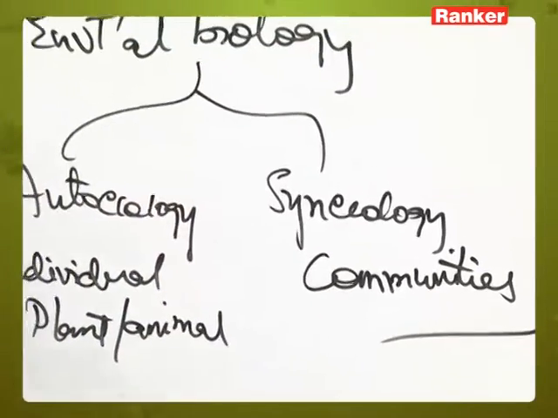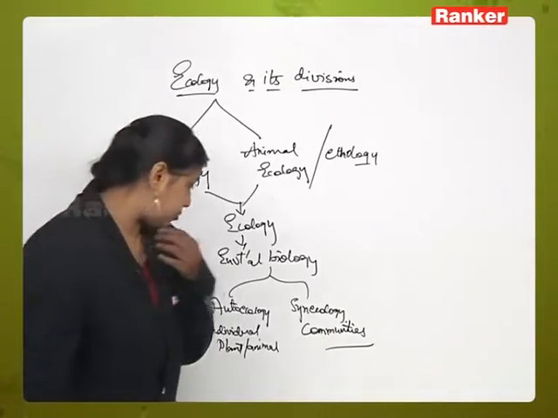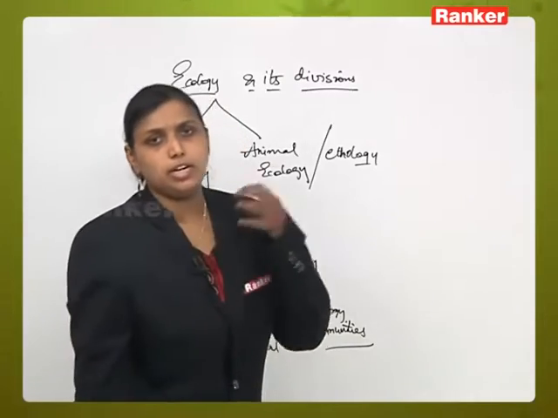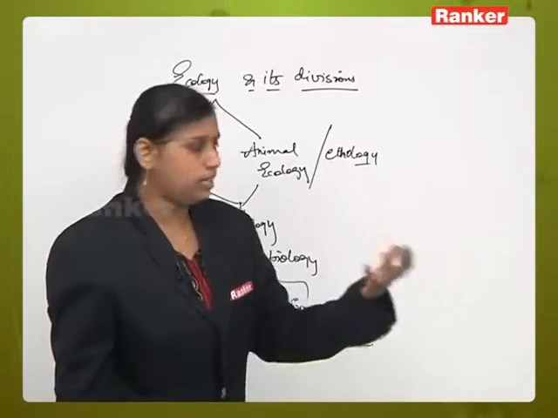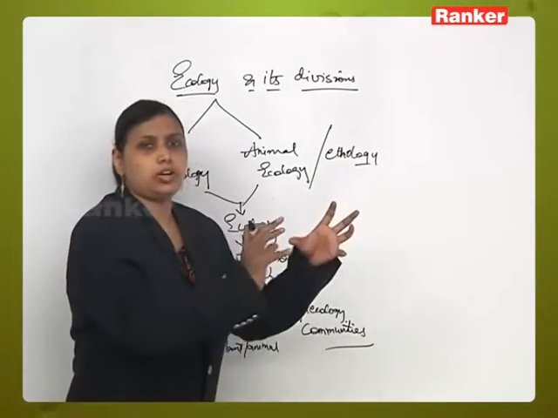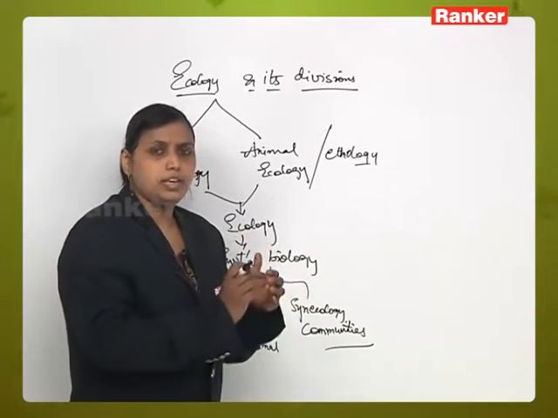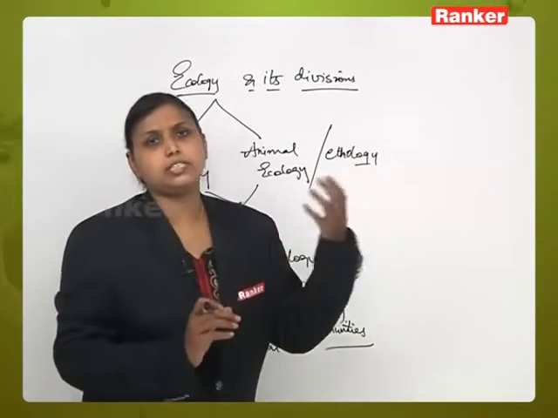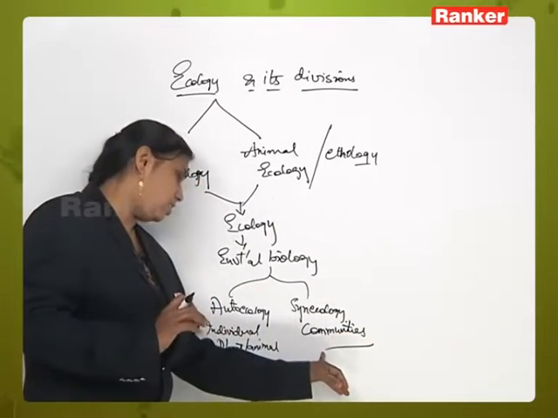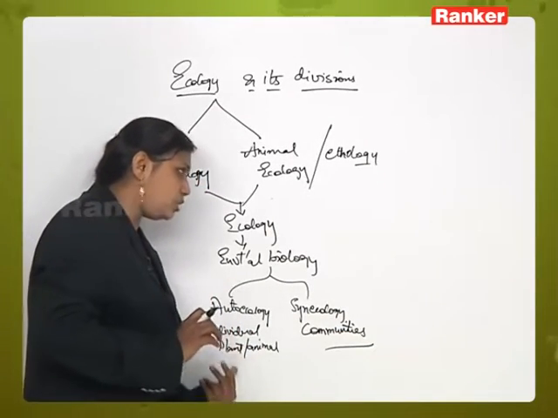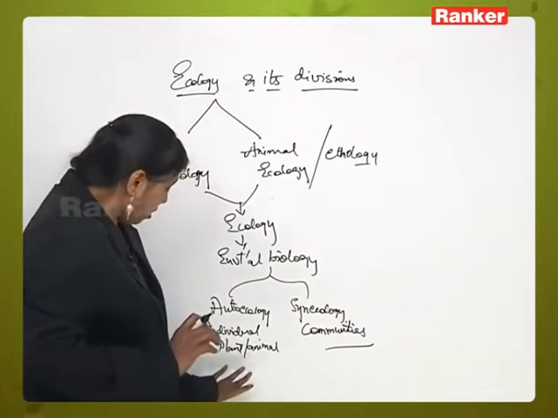For example, you can take the example of a female girl and her surroundings with the environment. In a similar way, in communities you will talk about one group of animals or one group of organisms, one community, and then we study their relationship with the environment. That is called synecology. And if you are talking about an individual species, then that is called autoecology.